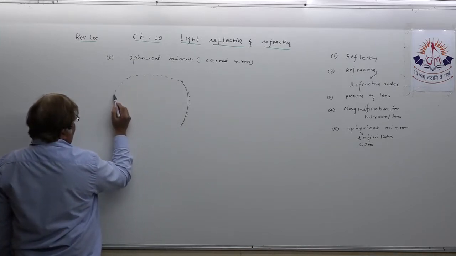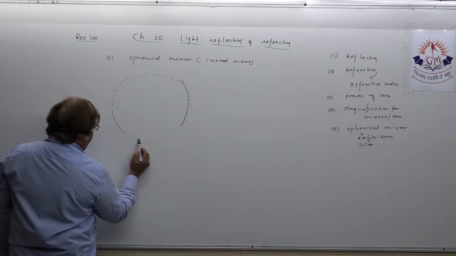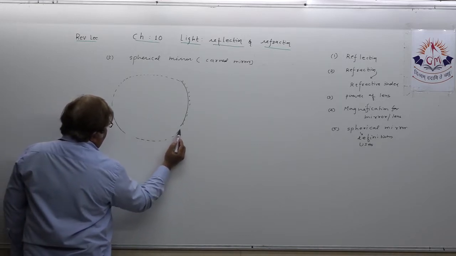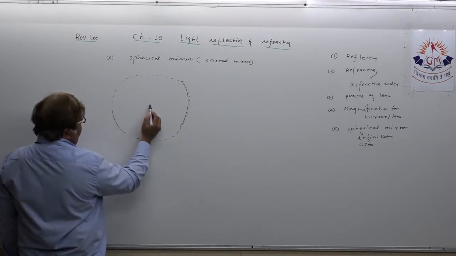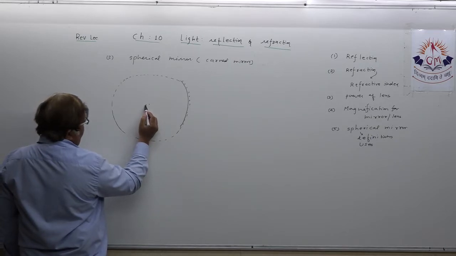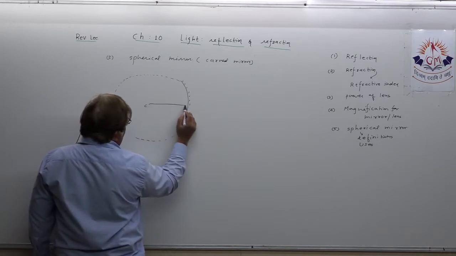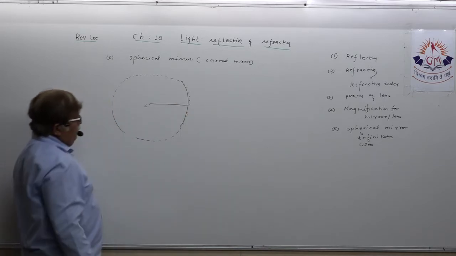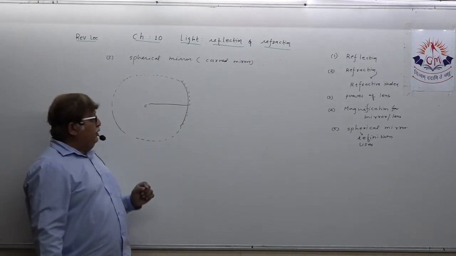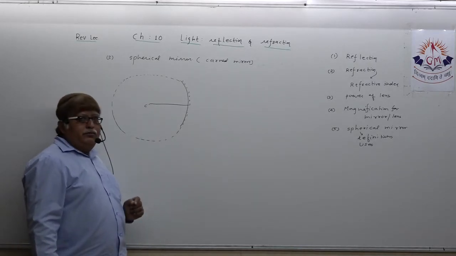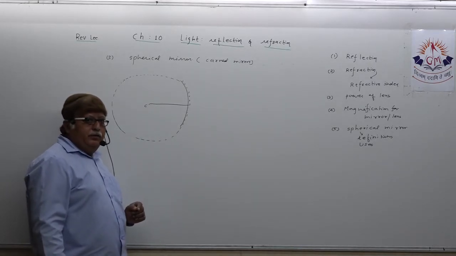Suppose this is a spherical mirror. Suppose there is one hollow glass sphere, and this is the center of the hollow glass sphere. Understand? It becomes the center of curvature for the mirror. How can you define center of curvature?